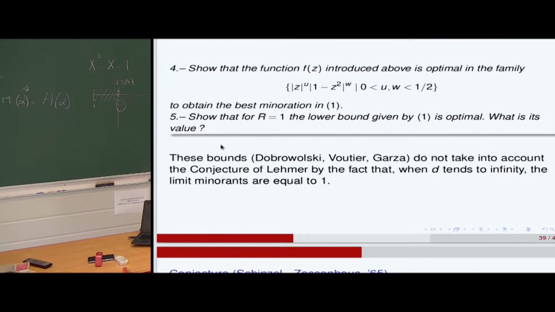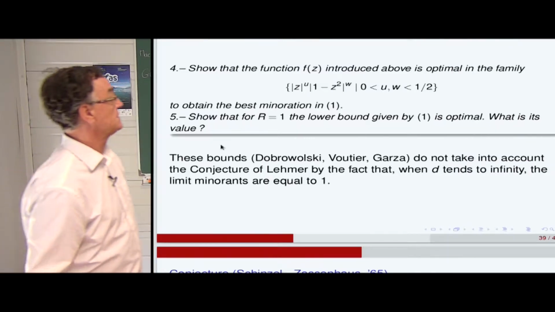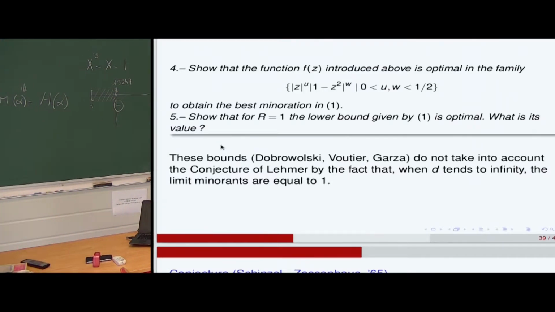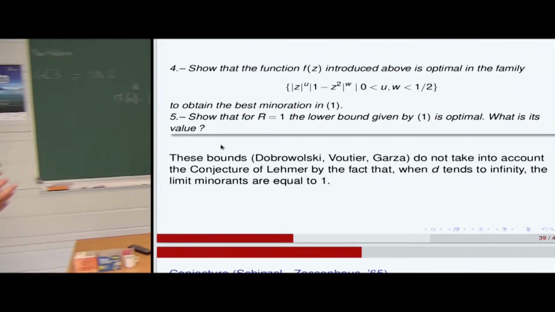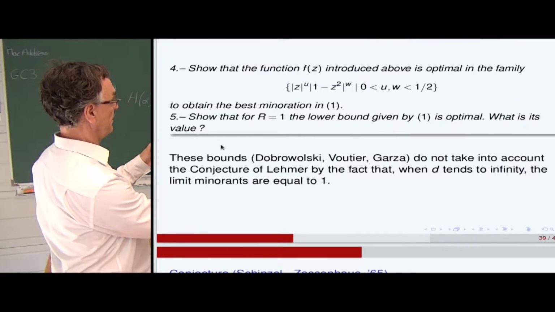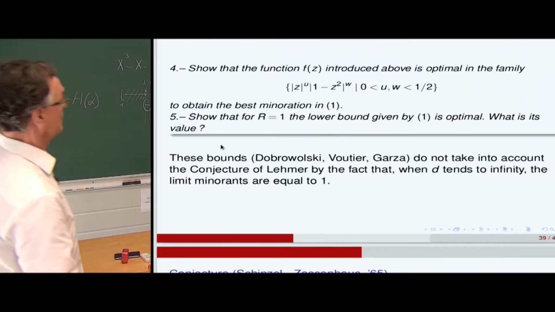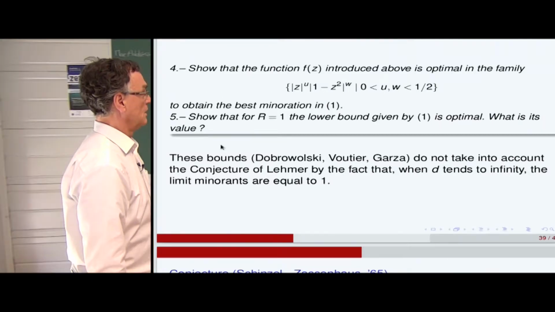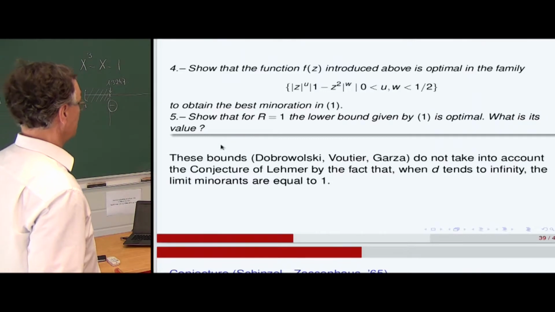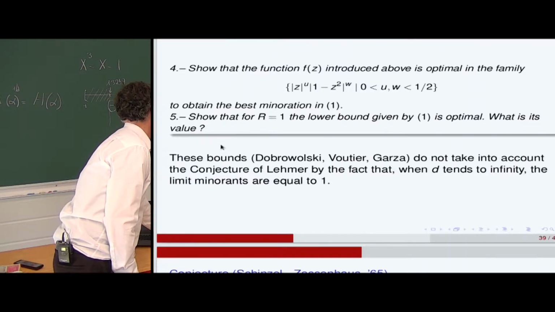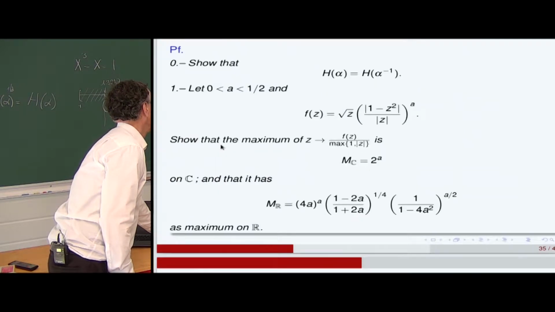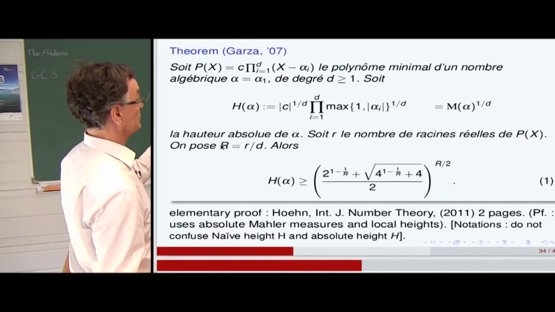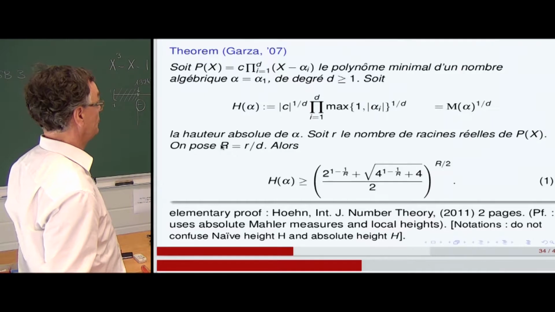Now we show that the function introduced above is optimal in the family. So to obtain the best minoration, that is to say, the bound of Garza is optimal for this family. This family is fairly natural to introduce, but it has to be seen with these coefficients. And for R equal 1, the lower bound given is optimal. What is the value? That's the golden mean, 1.61 and so on. So for R equal 1, that's 1 plus square root of 5 divided by 2.